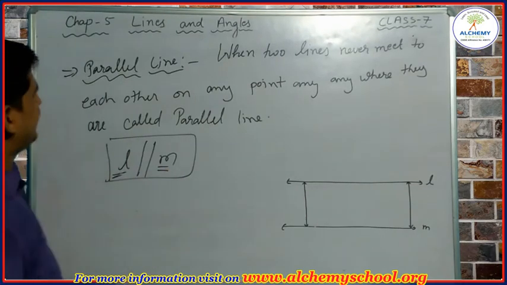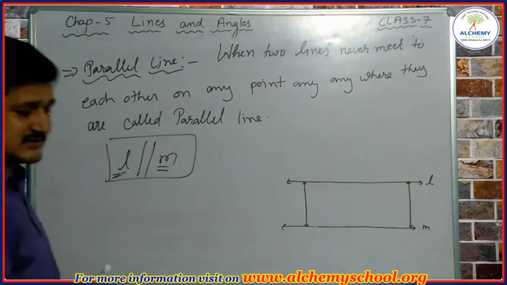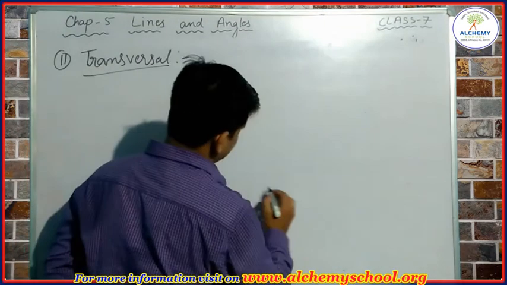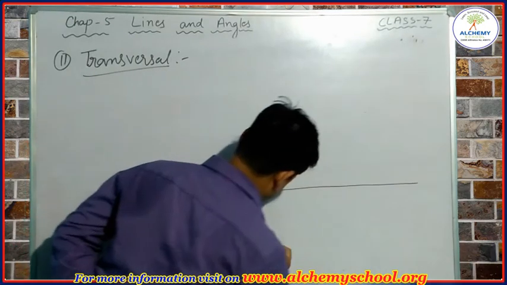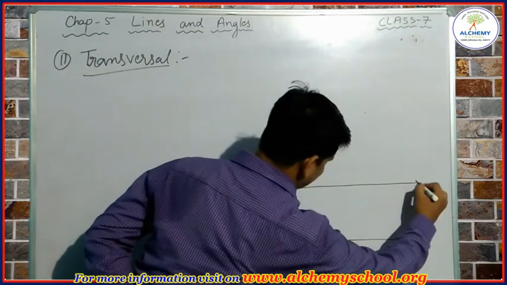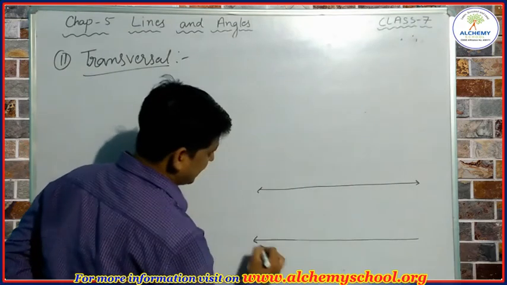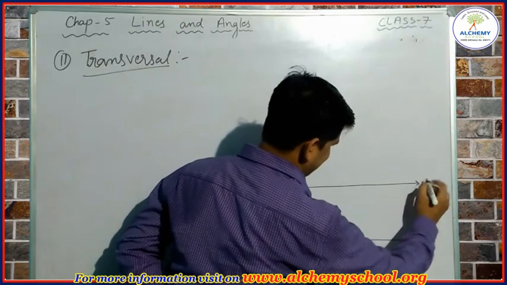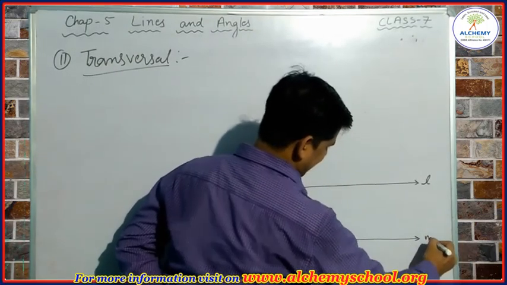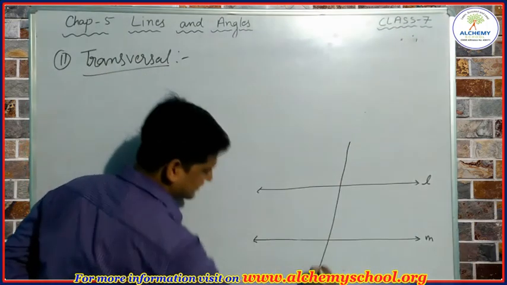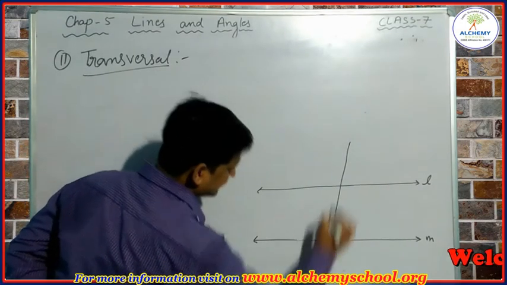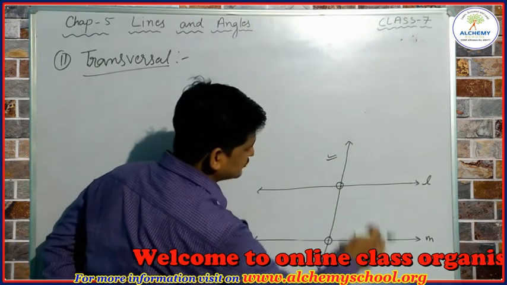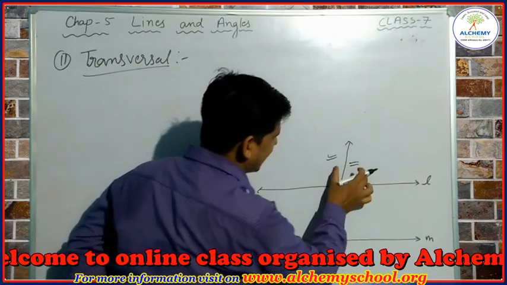Now the next thing we are going to discuss is transversal. What is transversal? Let's try to understand. To understand transversal, again we have to make a figure. We have two lines, whether they are parallel or not. This is line L and this is line M. When two lines are crossed by a third line P at two distinct points, the line that is crossing the two lines is called transversal.